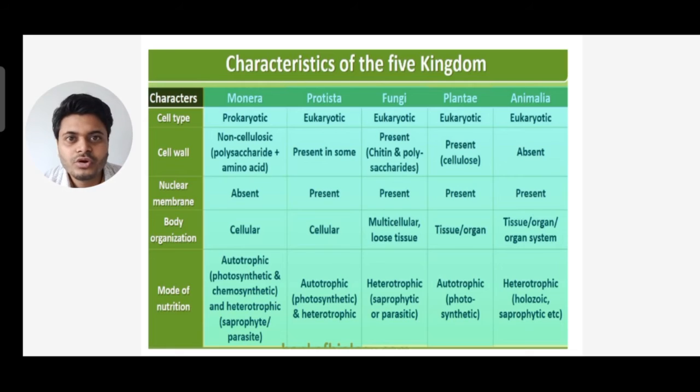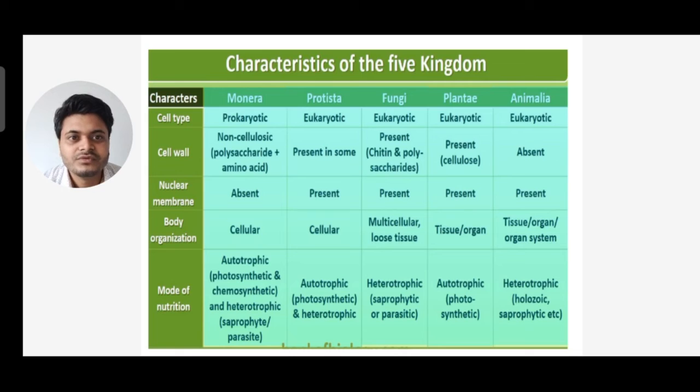Next, we have mode of nutrition. On the basis of mode of nutrition, a few are autotrophic, a few are heterotrophic. Monera, Protista and Plantae are autotrophic, whereas fungi and Animalia are heterotrophic.